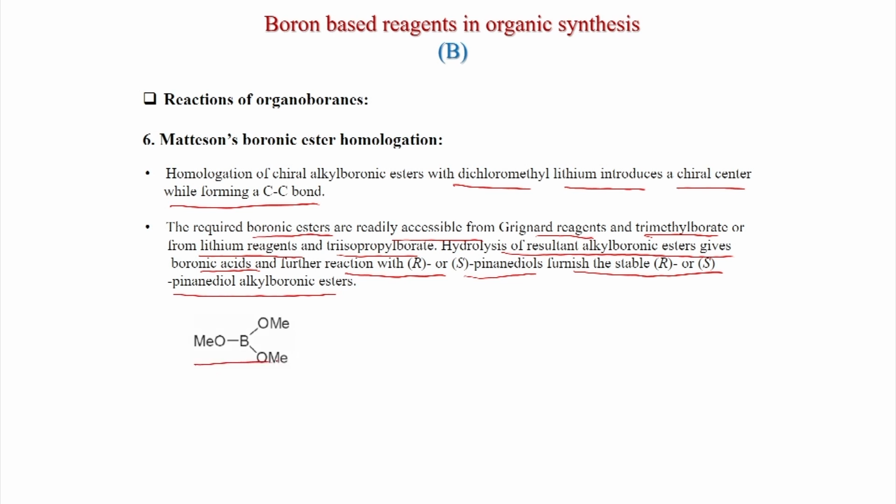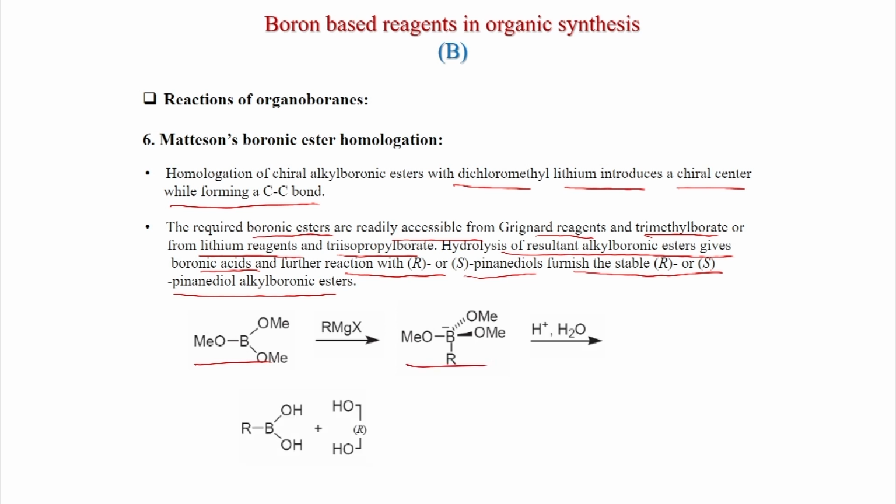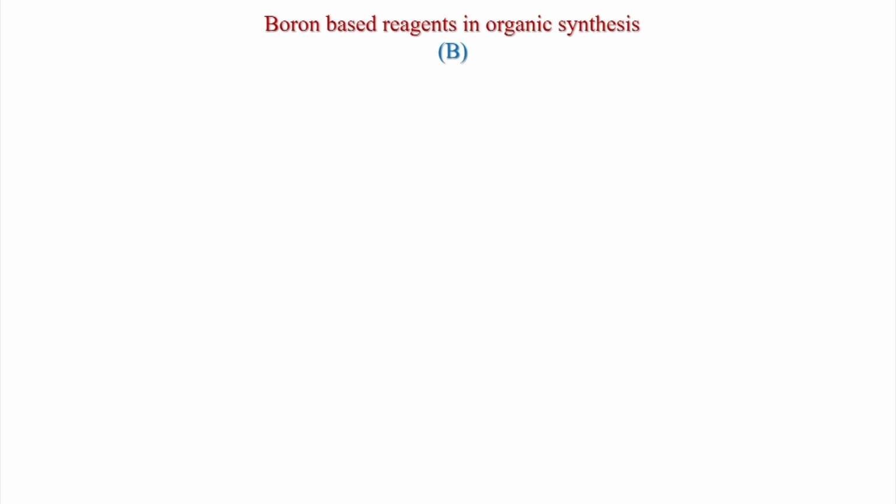So, this is the trialkyl borate with Grignard, it generates this tetracoordinated species, after H plus you get this boronic acid, and when it is treated with chiral alcohol you get this alpha pinanediol alkyl boronic ester.